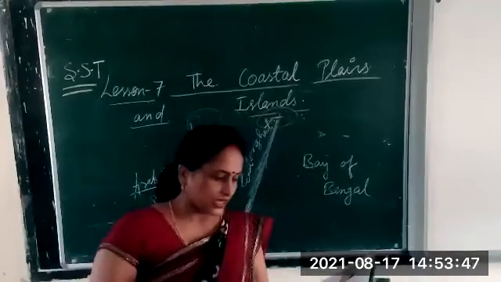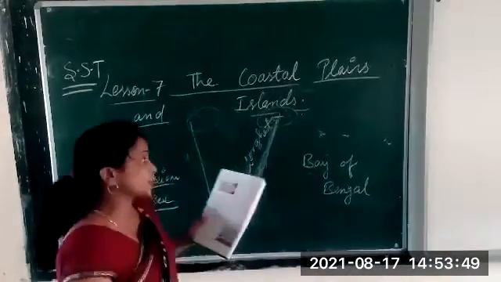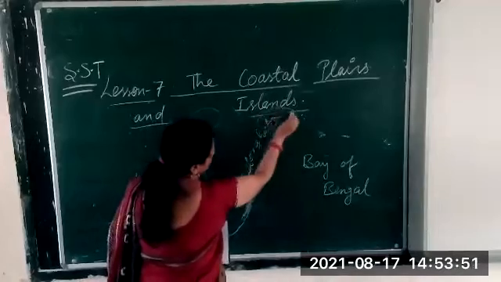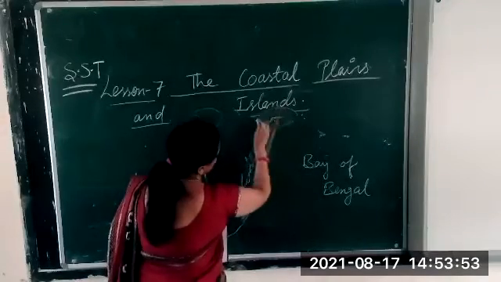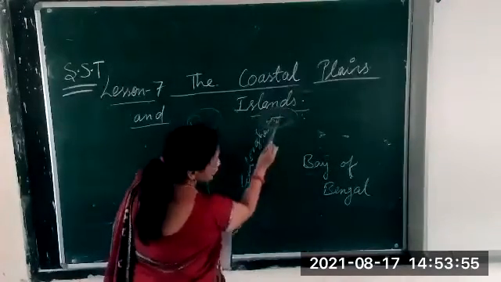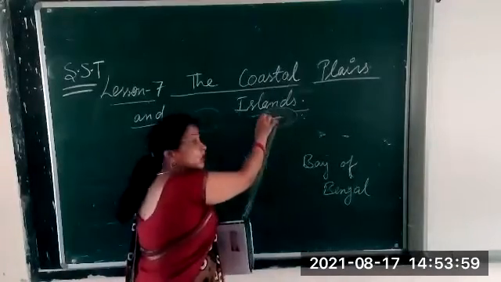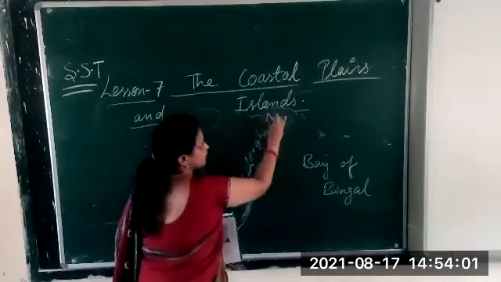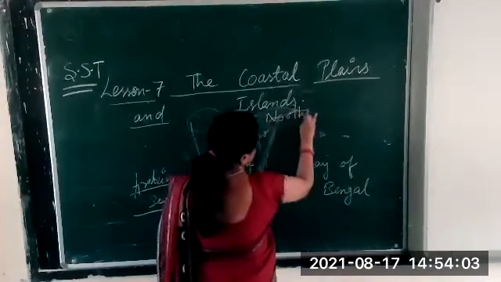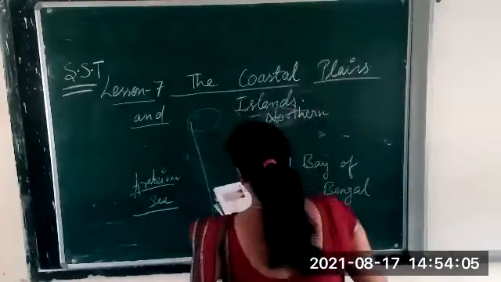While in the south it is called Coromandel Coast. Because it is a coastal area in the northern part of the eastern coast, we call it Northern Circars.